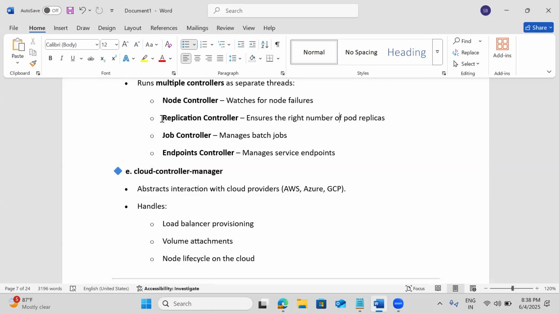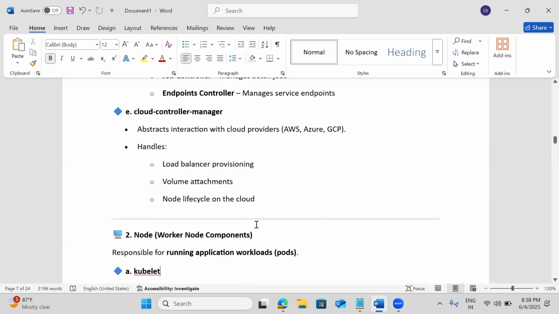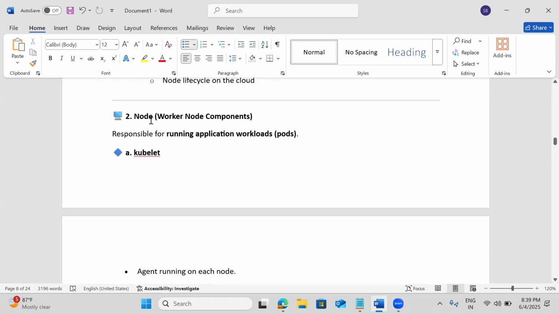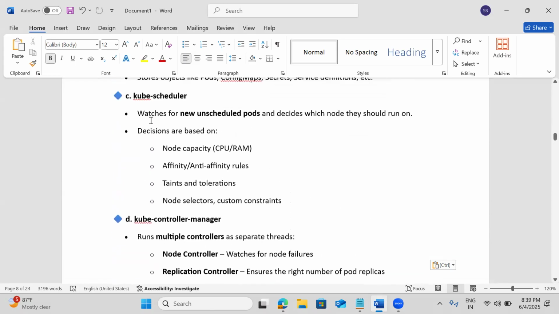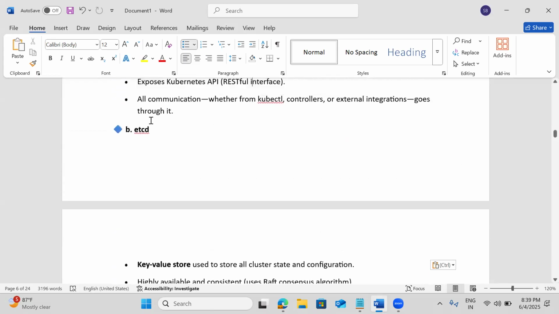So we are going to use the load balancers or volumes, all this from the cloud. Say for load balancers, we have ELB, for volumes we have EBS, IAM, and for cluster auto scaling in the backend we are using EC2 or Fargate. All these we are getting through the cloud controller. These are all the important components in the Kubernetes master, which is also called the control plane.